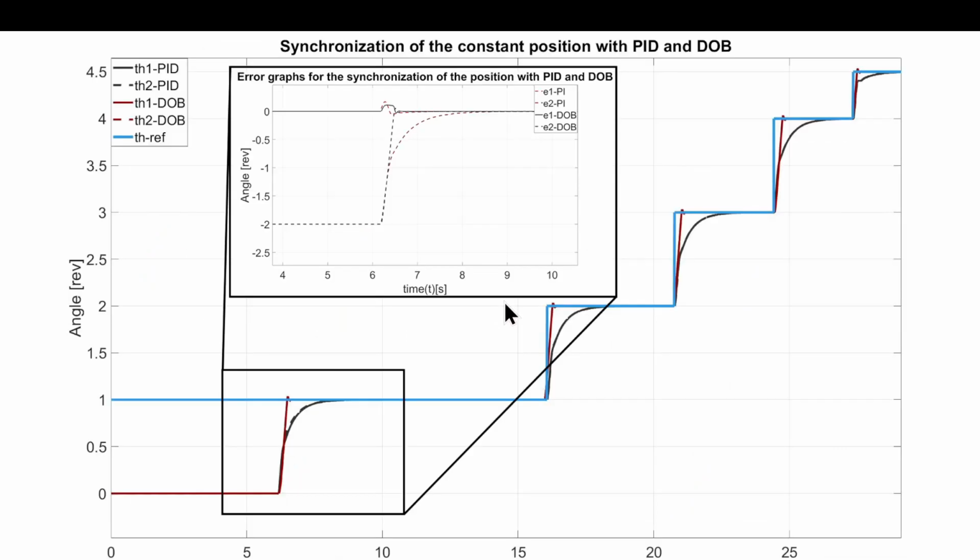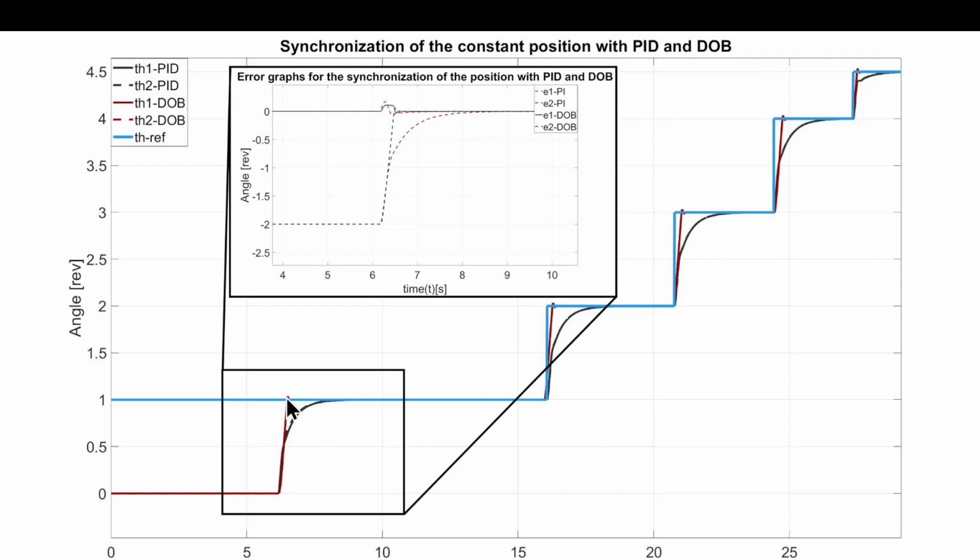Now, the interesting thing to mention here is the synchronization of the constant position with PID and DOB controllers. What we did was a cascaded structure. What does that imply? We put the constant values in a cascaded manner, because when you reach a position, the encoder is giving you one value, and that's it. The motors are stopping. So we put different values when it reaches, let's say, 2 revolutions. Then we switch it to 2 or 3. In this case, it's 3, and then to 3.5 and 4 and whatnot. That's the way we did this experiment.